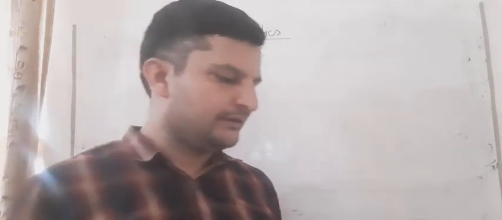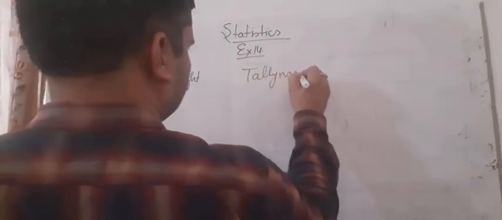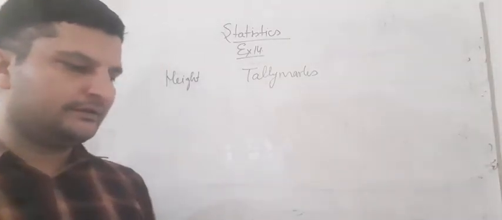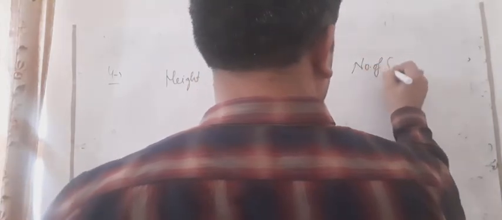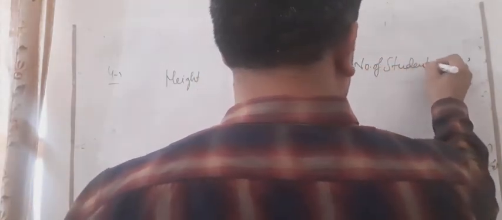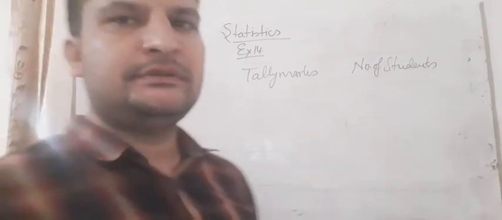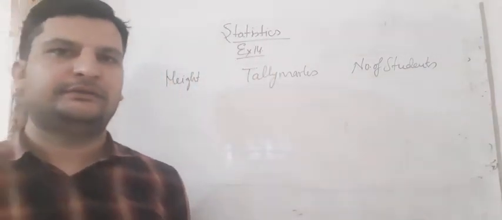So students, now again we can make a table. This is question number 4. Height and tally marks, and what do we have to find? The height of 50 students means the number of students, which you can say is the frequency also. So again make the table.